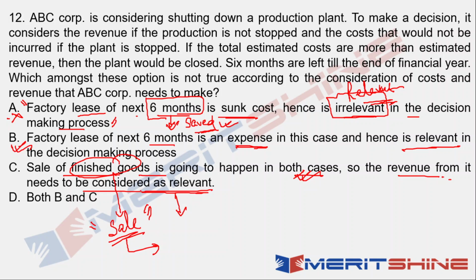No, because the sale would be adjusted against the operations which had already happened, because these are finished goods. They would be adjusted with the operations that had already happened. The operation that is going to come would be giving the revenues in form of upcoming finished goods. So we'll have to estimate only those revenues. So the revenue from this sale of finished goods is going to happen in both cases.